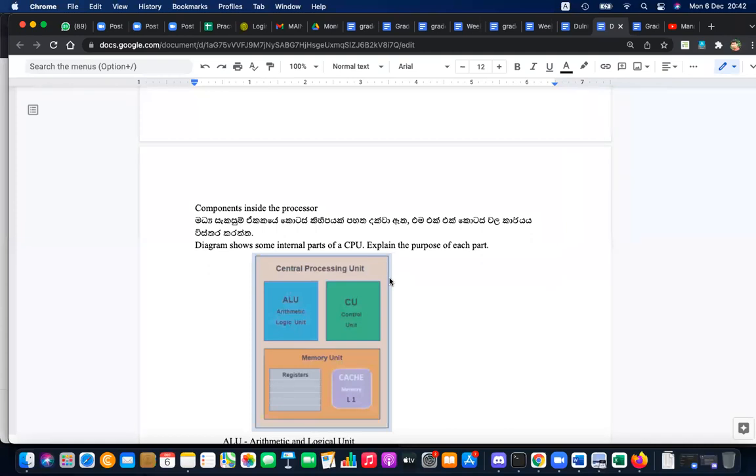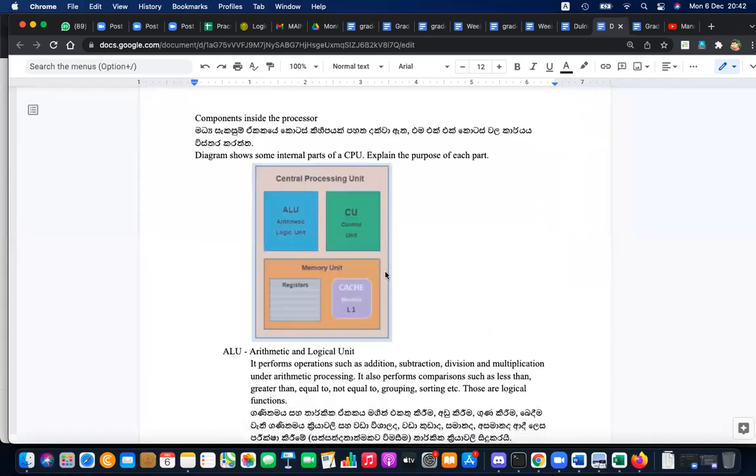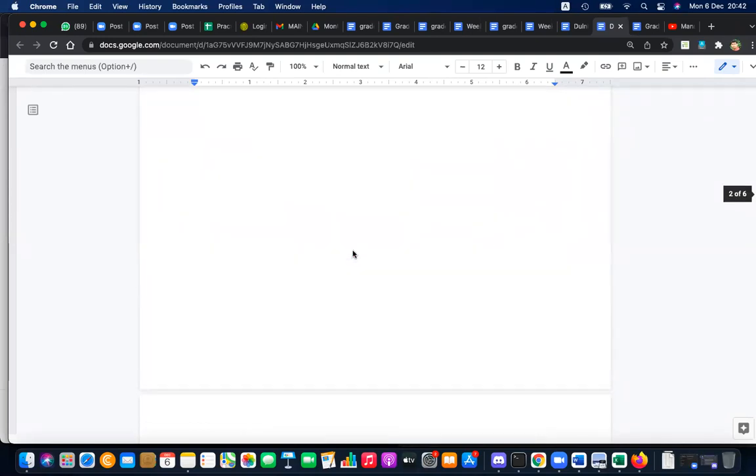Okay. So the components inside the processor, we learned that there are a few components inside the processor. Can you remember there are three main components? What are they? Arithmetic and logical unit. What is the next one? Control unit. Yes. Next one. Memory unit. Yes. Arithmetic and logical unit, then control unit, then memory unit. Those are the three components of your processor.